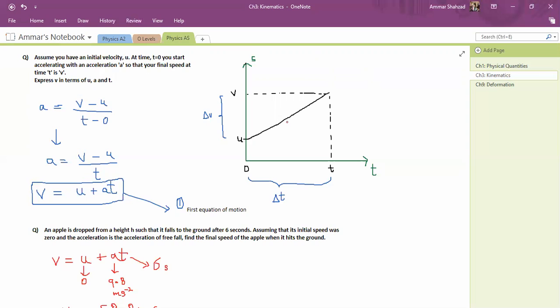Okay, if there was something like mass in this equation, if the equation was something like u equal to mat or something like that, then we would say it depends on mass. But right now it does not. Nothing in this equation depends on mass. Time is independent of mass, acceleration is independent of mass, though acceleration is not exactly independent, but we'll study how it is independent. And initial speed is independent of mass. As all these things are independent of mass, we can say this equation is independent of mass.